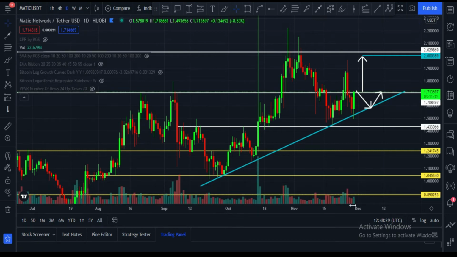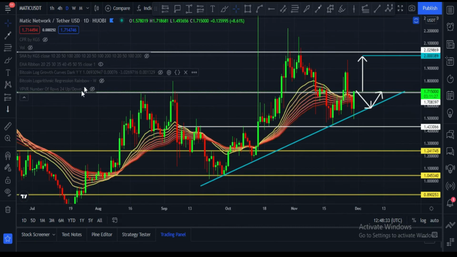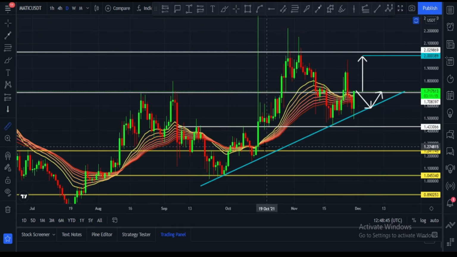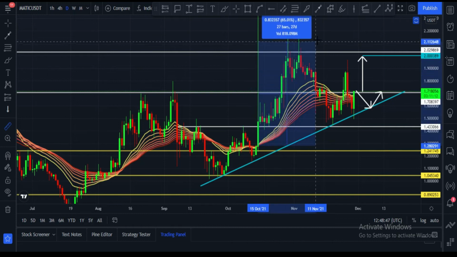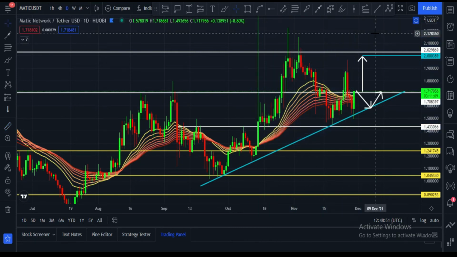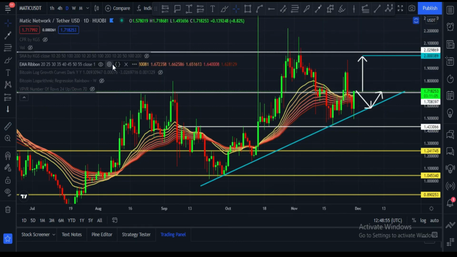There is good volume in the daily chart, a very good sign. Let me show you the EMA ribbon. Candles are trying to break this EMA ribbon. A daily candle closing above $1.70 means it breaks this EMA ribbon. Last time when it broke this EMA ribbon, we saw a move of approximately 70 to 75% towards the upside, and this is a very good indication.